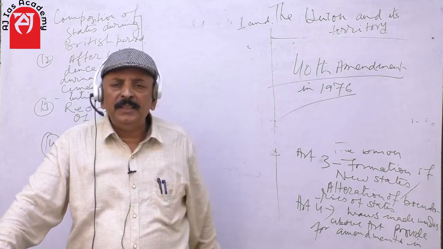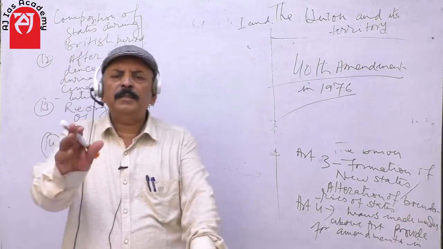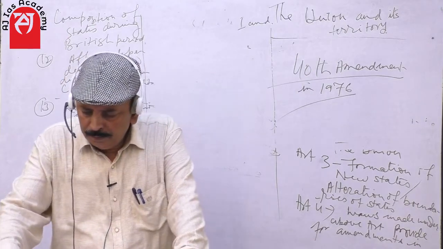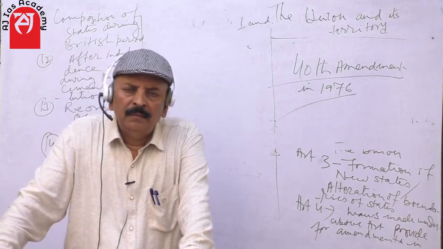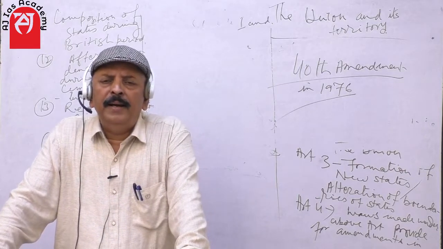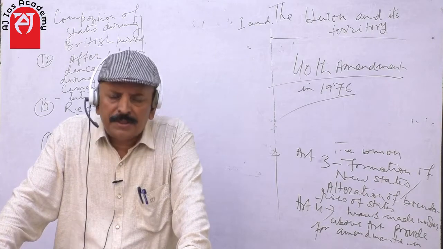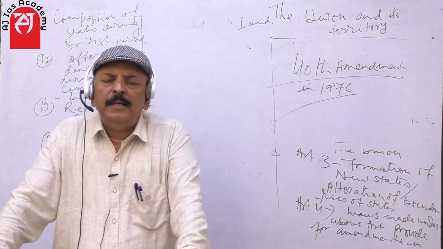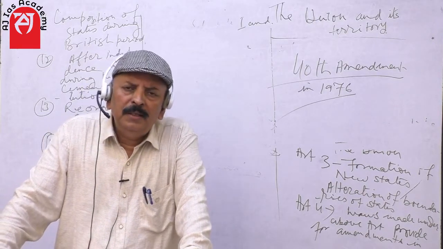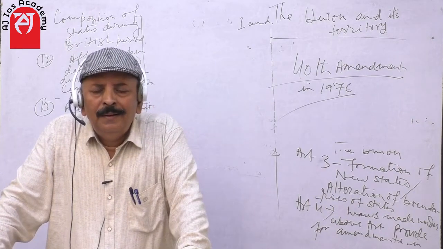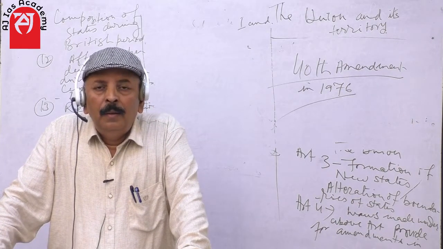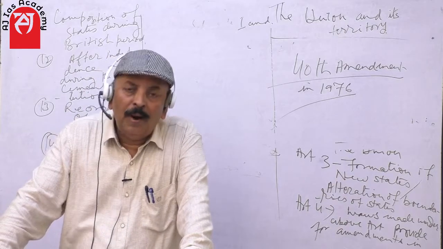In terms of population, 30% of the population in undivided India constituted the population of native states, and 70% of the population constituted British India. Why?